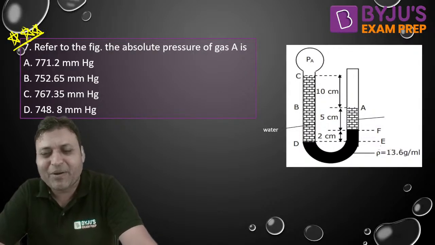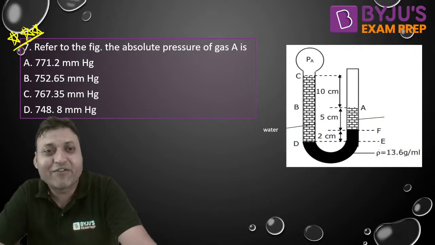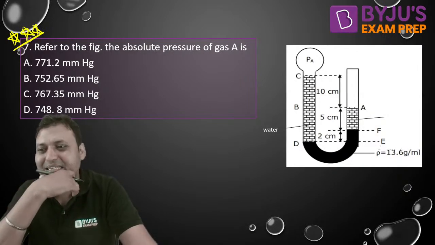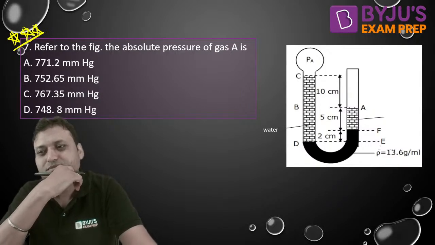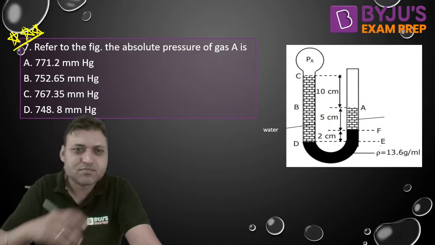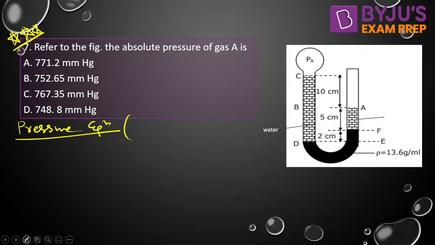Do write the pressure equation in terms of mercury head. In that way, you can save some time. You can use datum line method or jumping method. That is your choice.